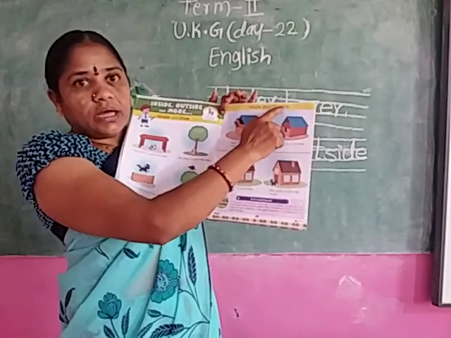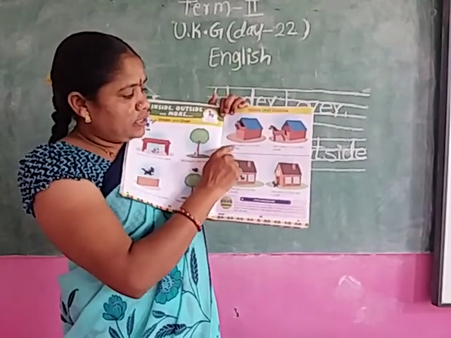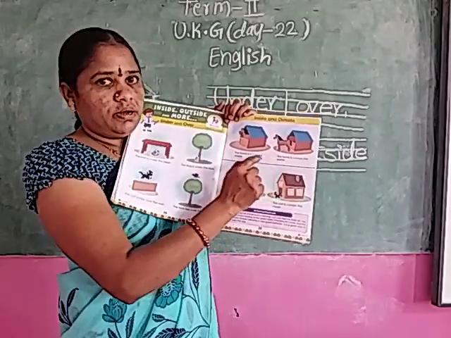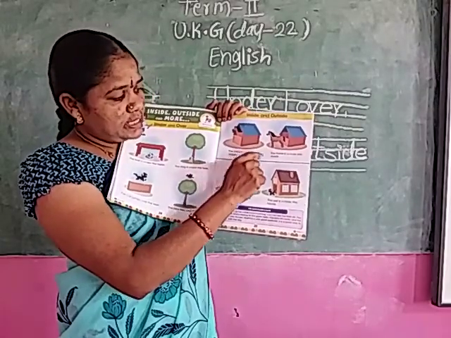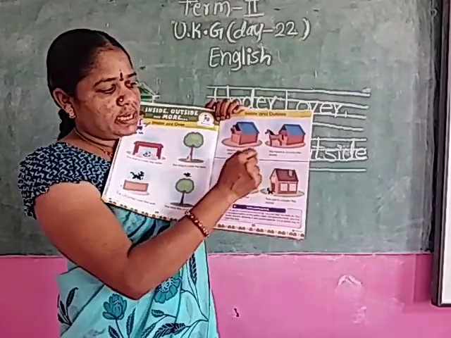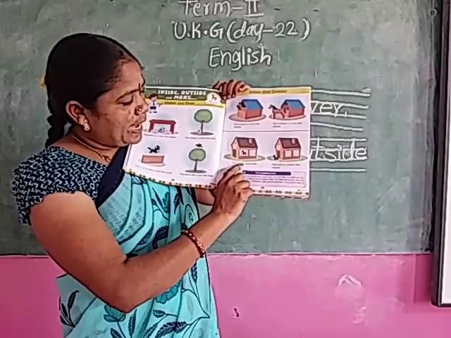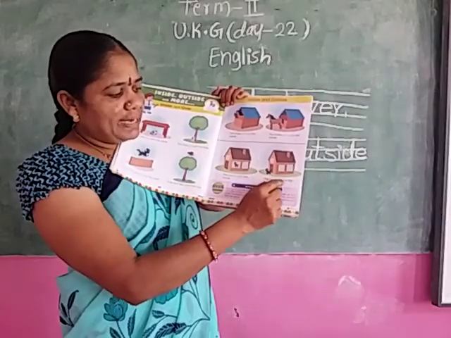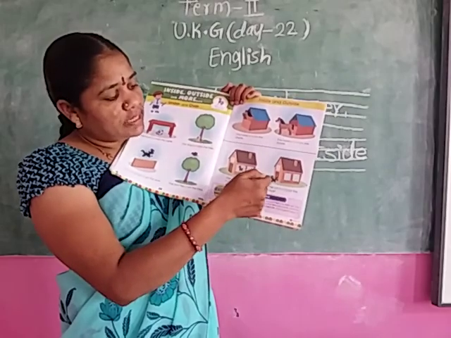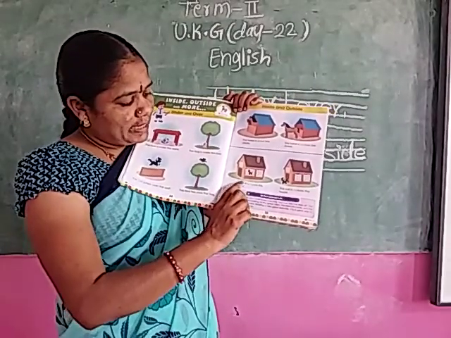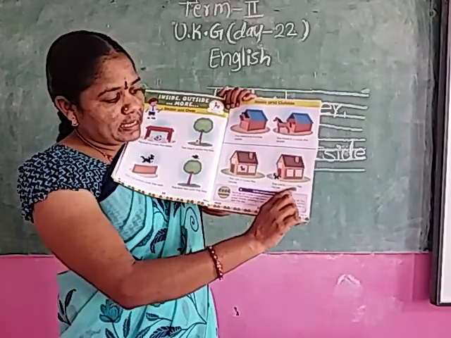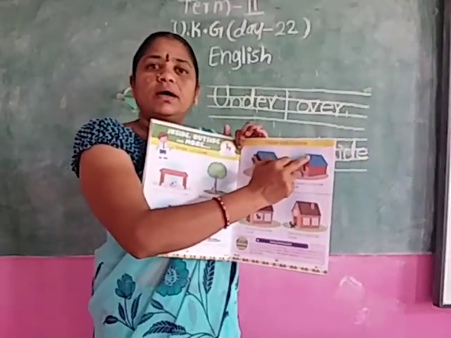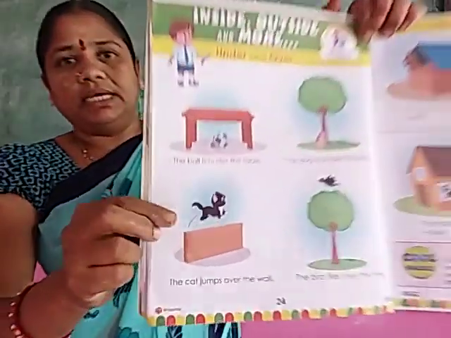See here. Inside, outside. The horse is inside the stable. The horse is outside the stable. Next. The cat is inside the house. Where is the cat? Inside the house. The cat is outside the house. Okay? Under, over, inside, outside.